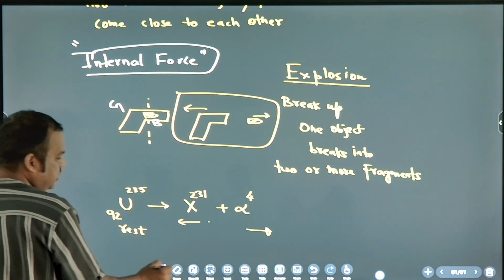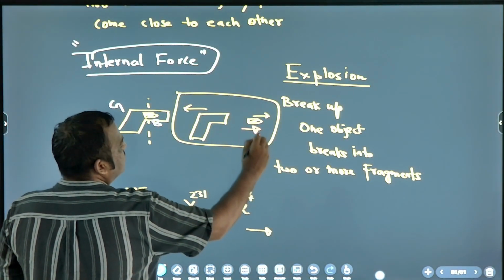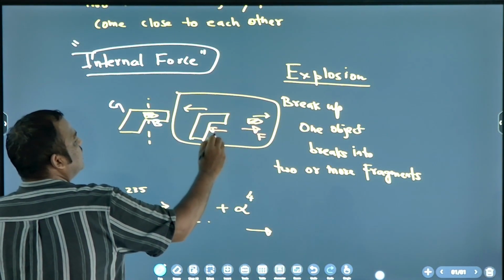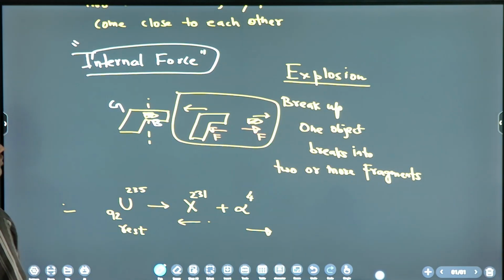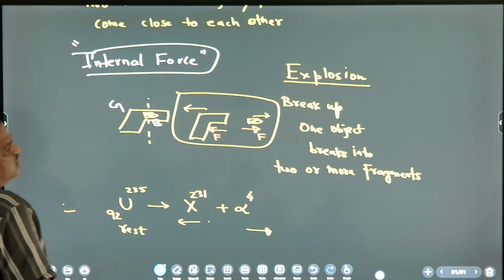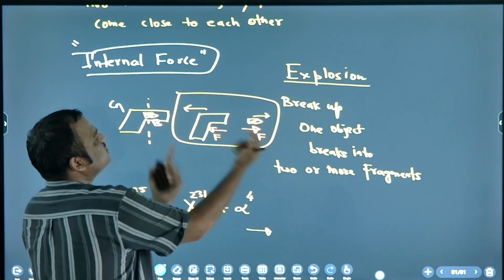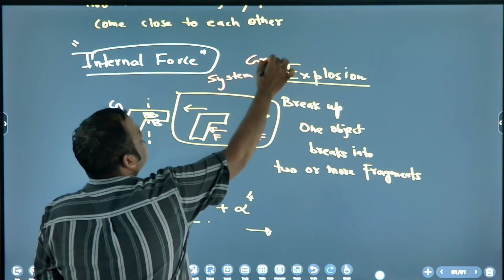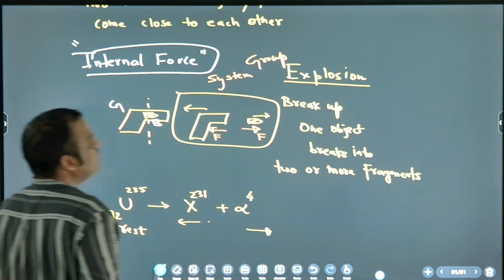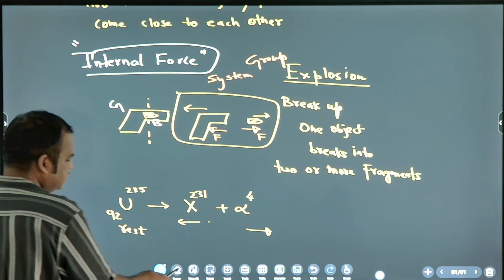If you want to draw the diagram of internal force, you can draw like this. Force on the bullet is right side, force on the gun is left side. Okay, these are internal forces. If you consider this as a system, system means group.